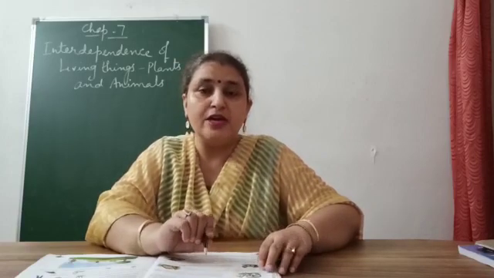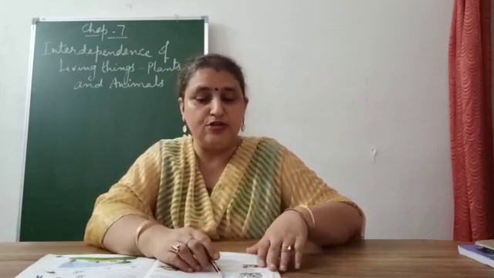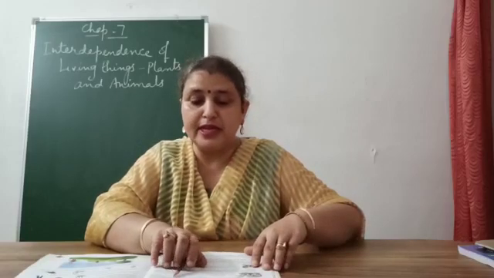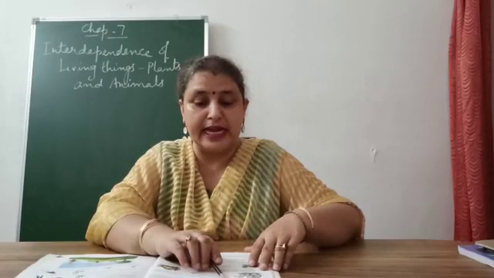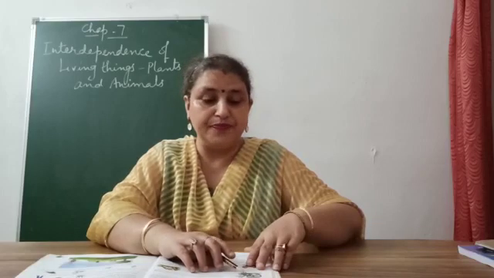What does consumers mean? One who consumes, uses something. So the plants make the food, they are the producers, and there are organisms which just consume those things which are produced by the plants. So they are called consumers or heterotrophs. Hetero means other and troph means nourishment. All animals and human beings fall under this category as they depend directly or indirectly on producers for food.